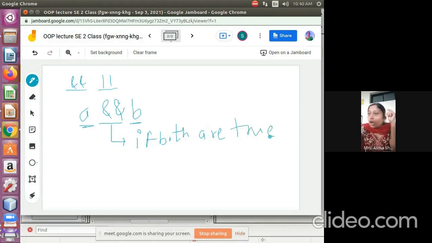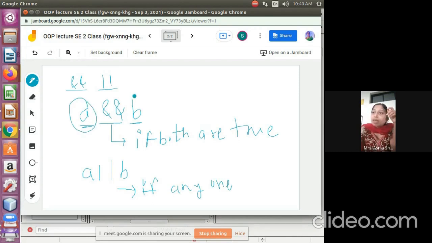Okay, or means that if any one of them is true, any one. So here A is a condition, second B is a condition, and I am adding or. Or means if any one of these two is true, that time it will work. We don't require both to be true here. It requires a single one. Anything from this is true and it works.